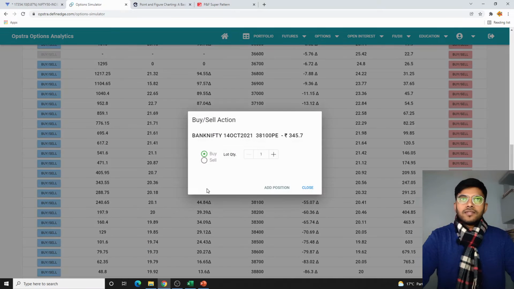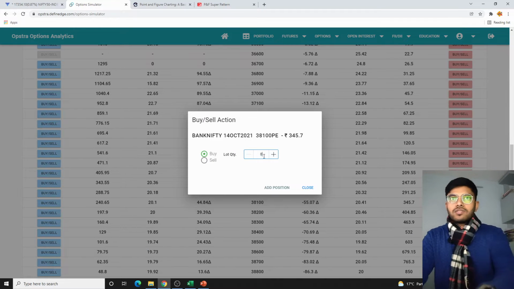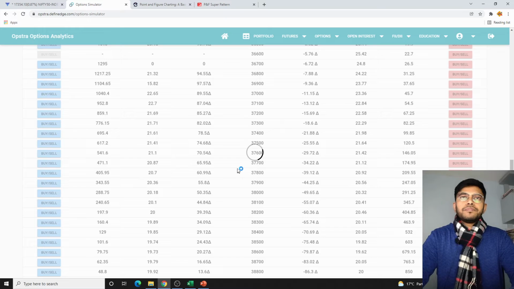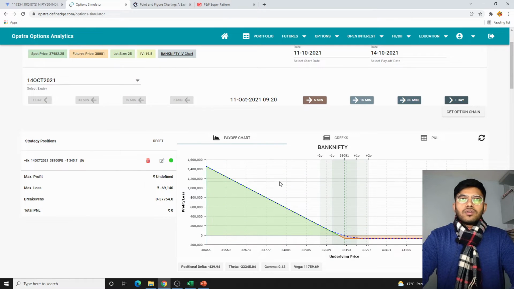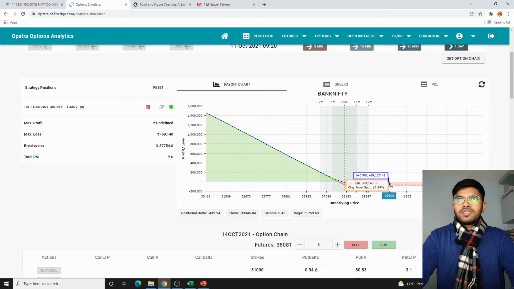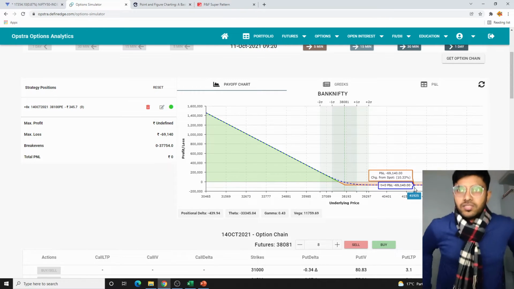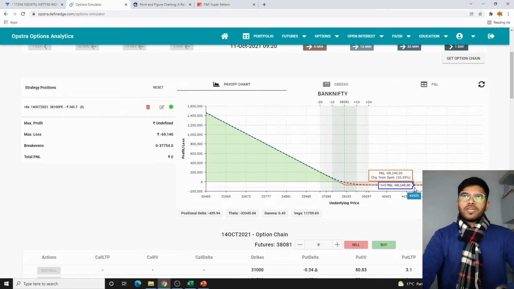So let's just take this. We'll be selling 8 lots as I agreed. 8 lots is just 200 quantities, not much. So yeah, this is our payoff graph, and you can see that our losses are also quite limited because the kind of profit that it generates is quite limited. So don't worry about it.